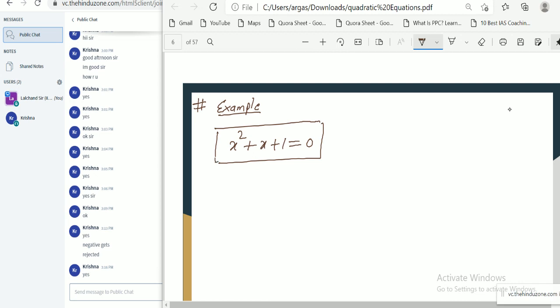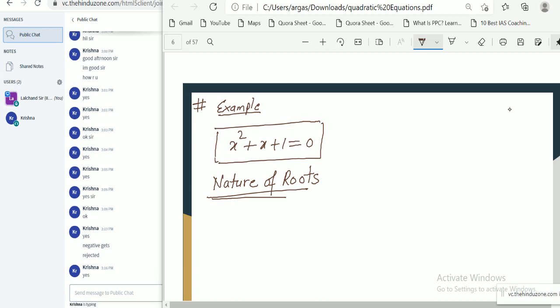Tell me the nature of roots. Can you identify the nature of roots for this given equation? Okay, so tell me what is the nature of roots for this equation?